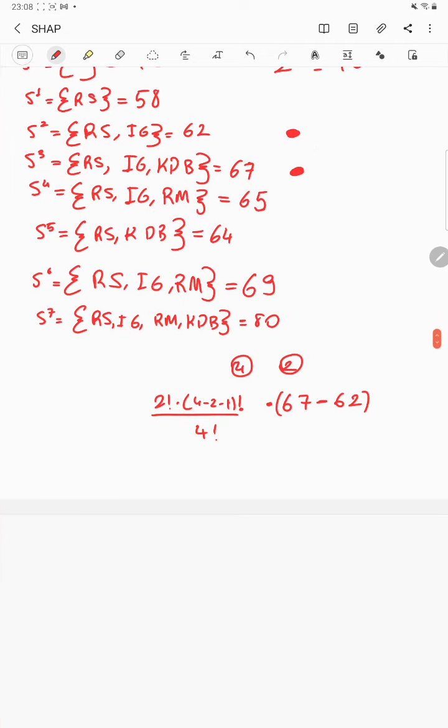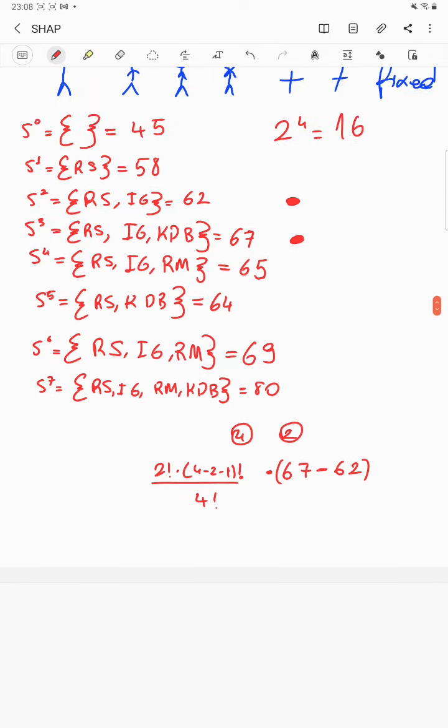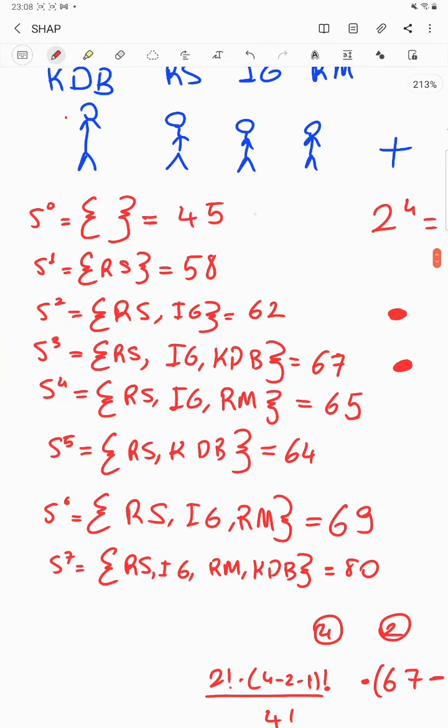If we have a large subset, the effect will be larger, because if we don't have anyone and we only had one person, yeah, one is better than nothing.